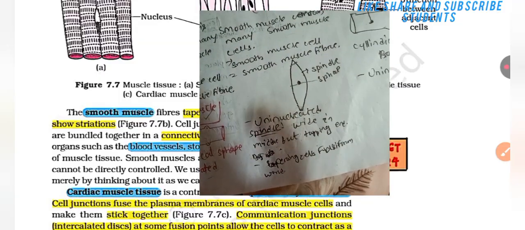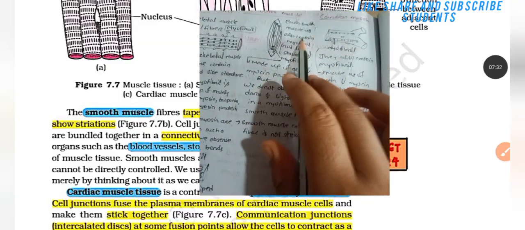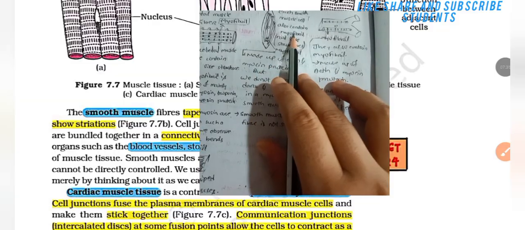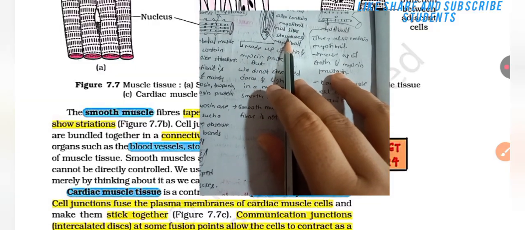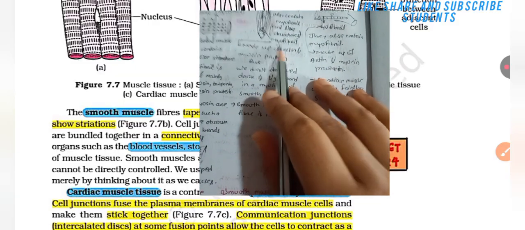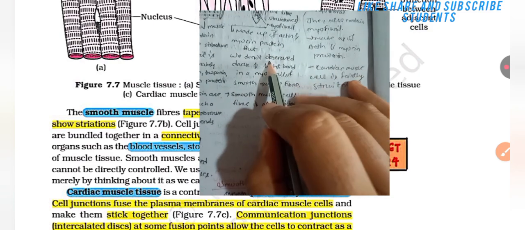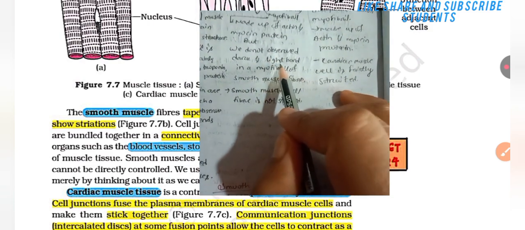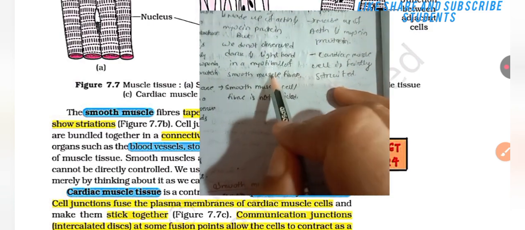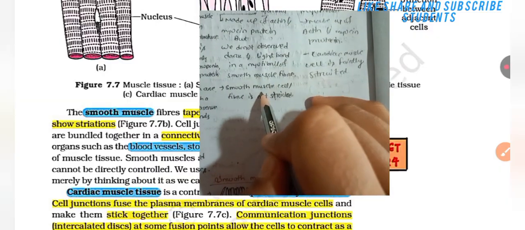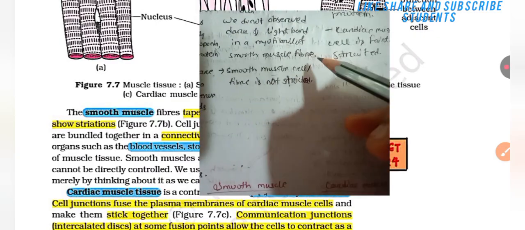Each smooth muscle also contains myofibril rod-like structures. Myofibril is made up of actin and myosin protein, but we do not observe dark and light bands in a myofibril of a smooth muscle fiber. Smooth muscle cell fibers are not striated.